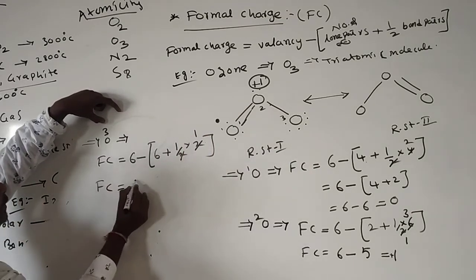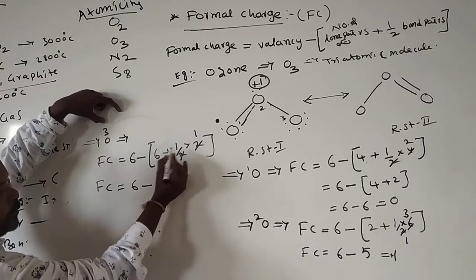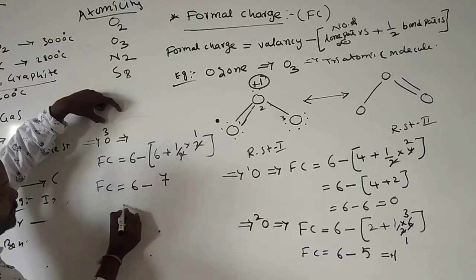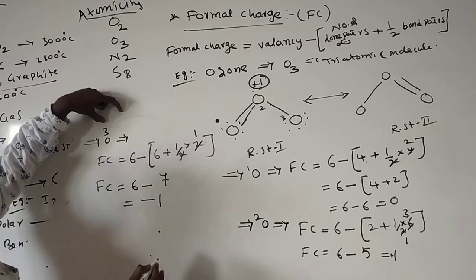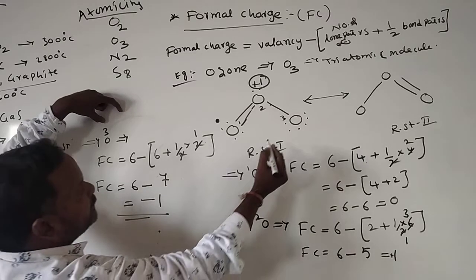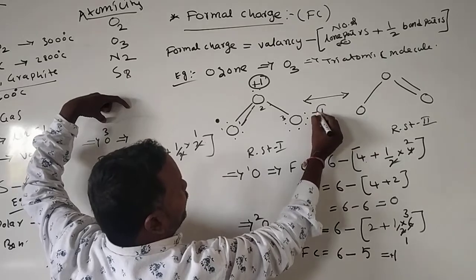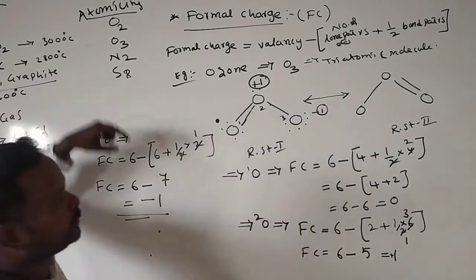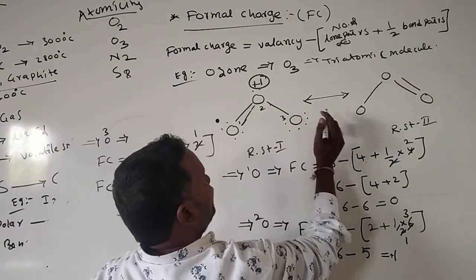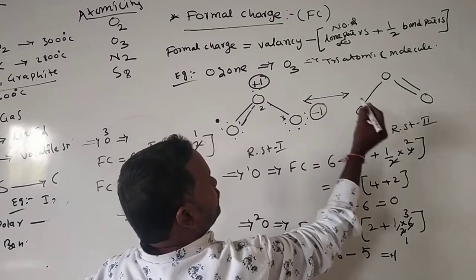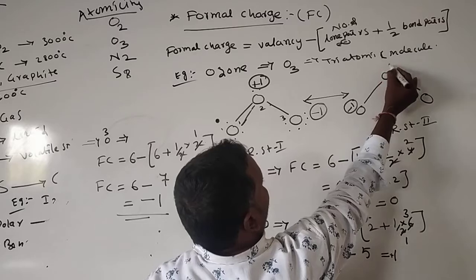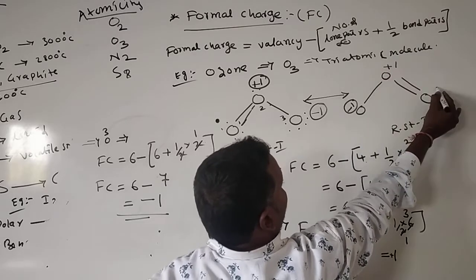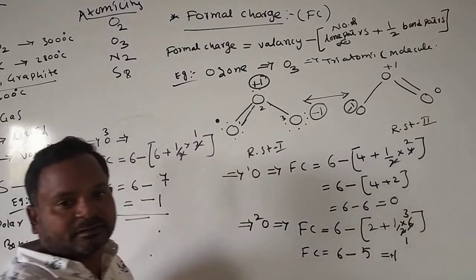FC is equal to 6 minus (6 plus 1), that means 7. So 6 minus 7 is equal to minus 1. At the third oxygen atom we have the minus 1 charge. Here also the same, minus 1. Here we have the plus 1, and here we have zero.